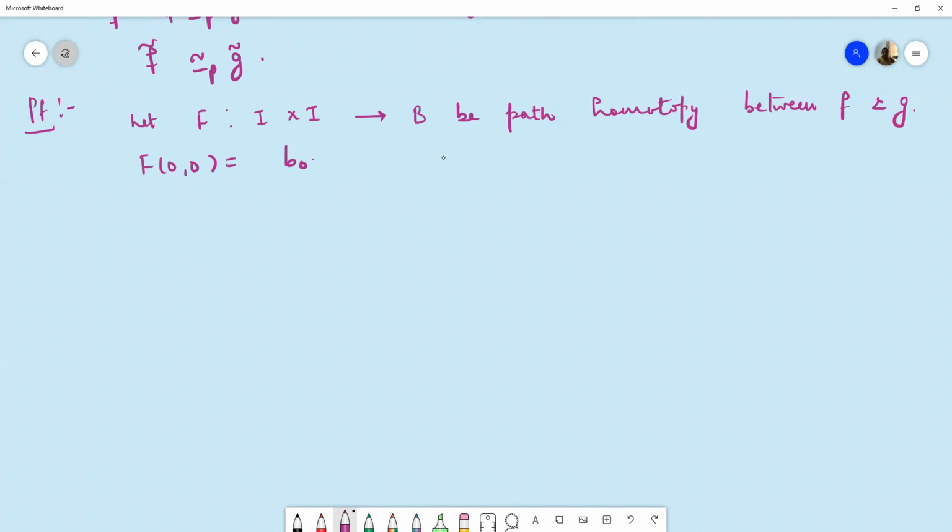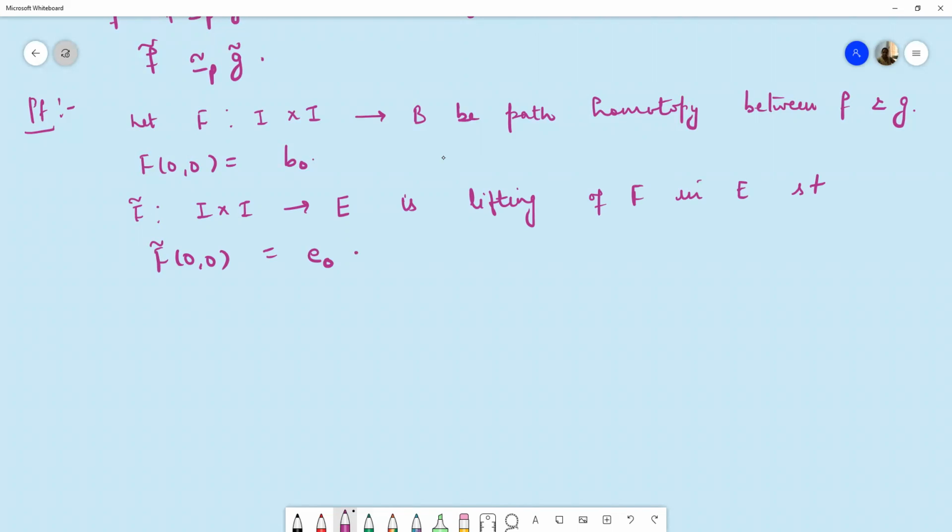Then from the previous lemma, we can say if this is a continuous mapping such that F(0,0) is b naught, then it has a unique lifting F curl, which is a mapping from I cross I to E, and which maps (0,0) to point e naught. So this is the lifting of F in E such that F curl at (0,0) is e naught.